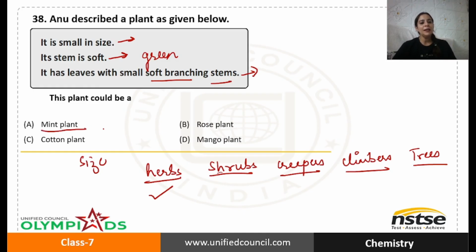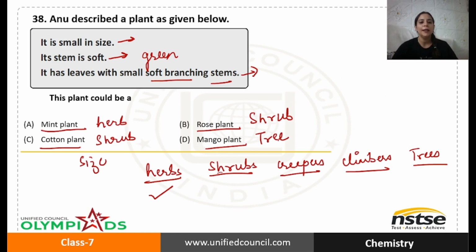So mint plant, yes, is a herb. Rose plant is a shrub. Cotton plant is also a shrub, and mango plant is called a tree because it's quite tall and woody. So which one is the right answer? Yes, you got it right. Option A, mint plant, because it is a herb, small in size, soft stem, few leaves, few branches, and those branches are soft.